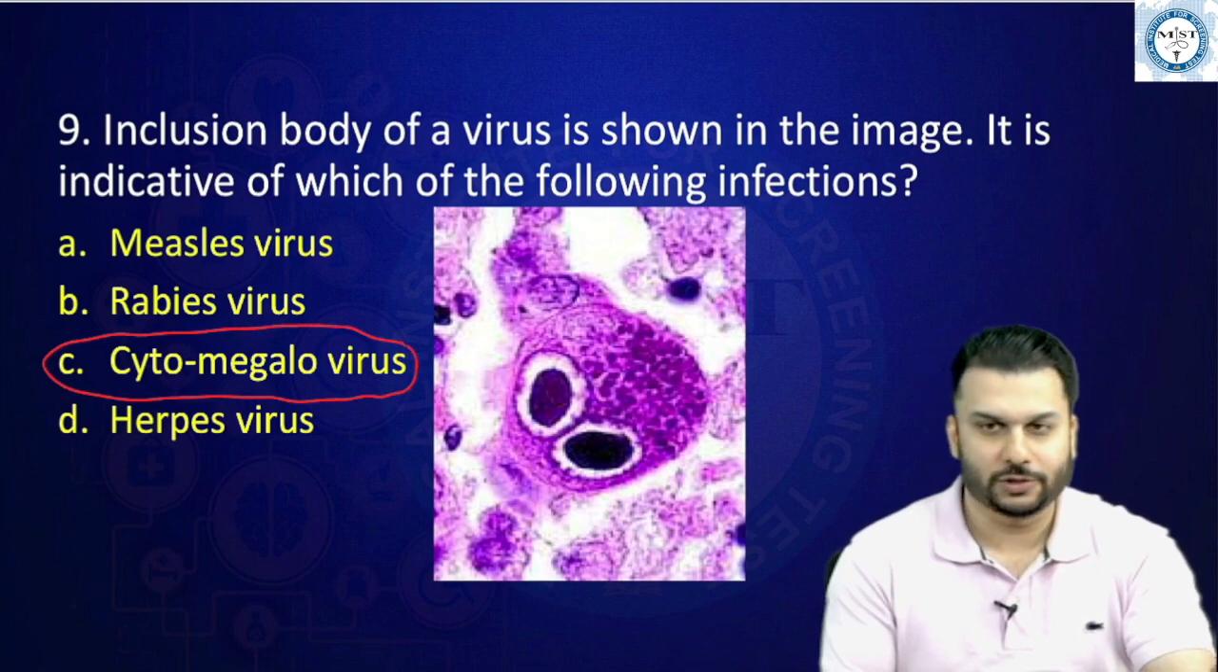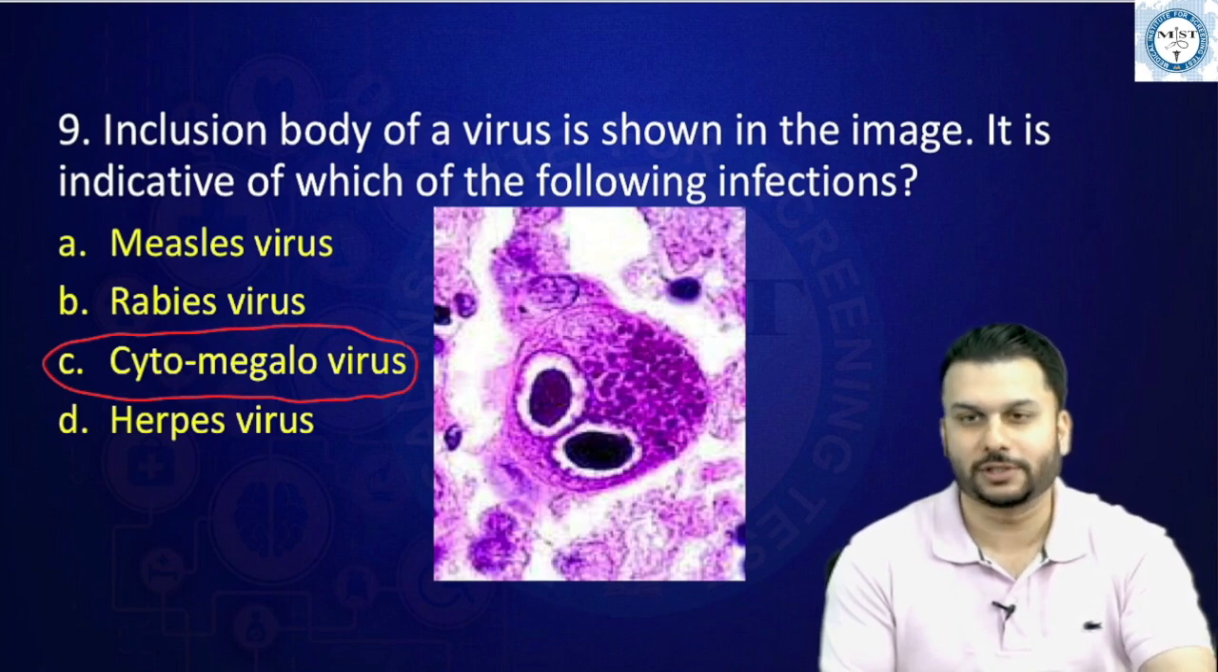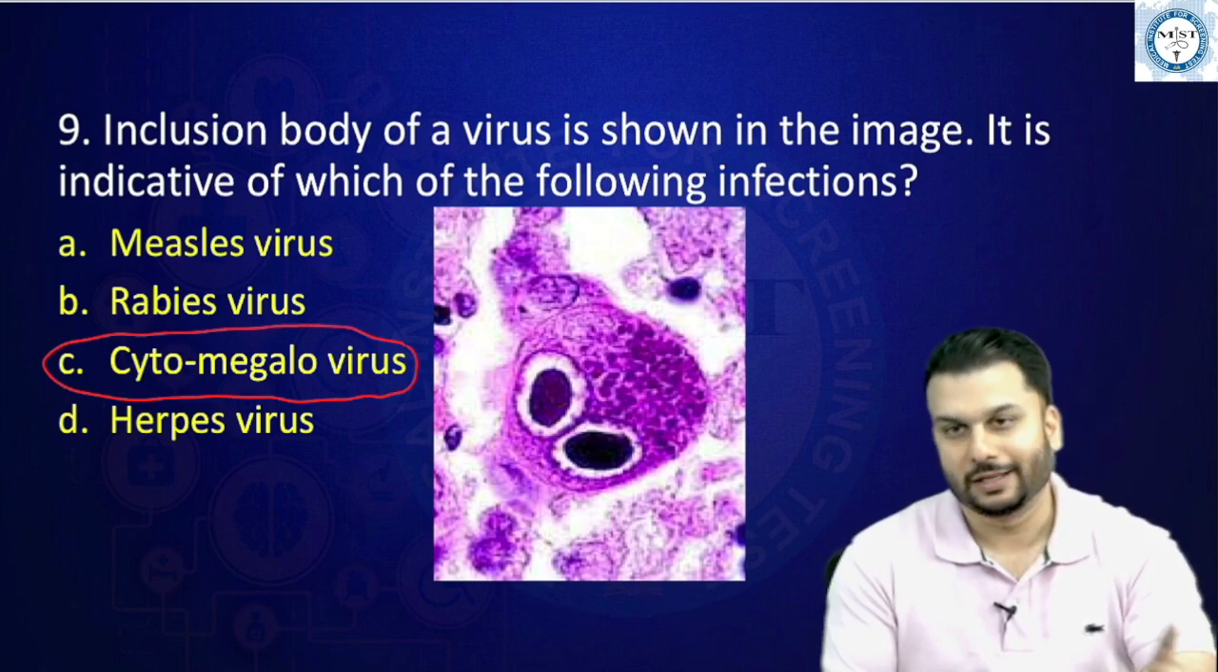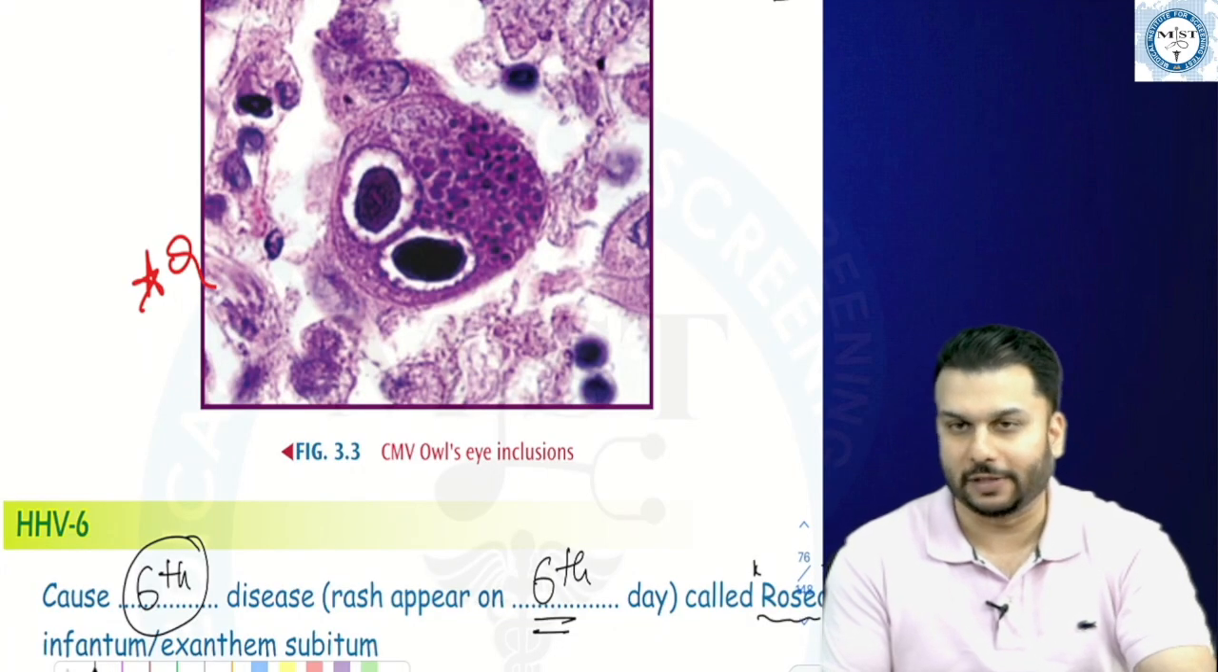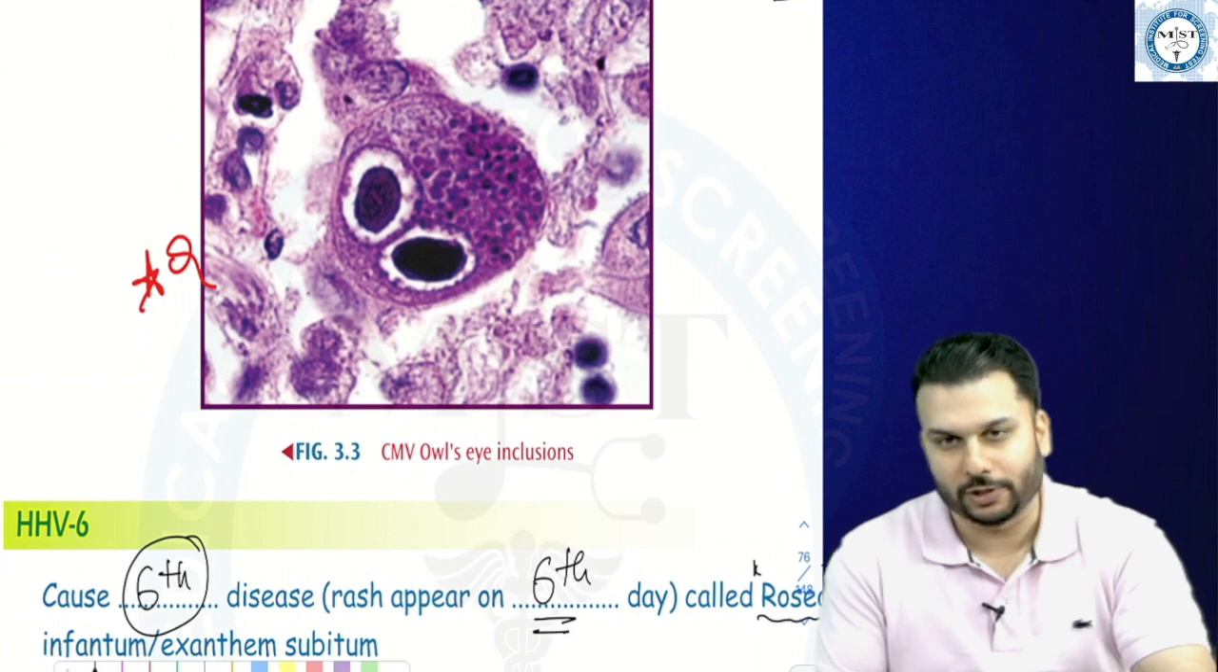And I believe there was another question which was pretty much similar appearance called the RS cell, Reed-Sternberg cell. That was also given in your exam. So two questions pretty much on similar looking things. So if that was the same image that came, then this is it. Or if it was a different one also, you would recognize it's an owl's eye inclusion.